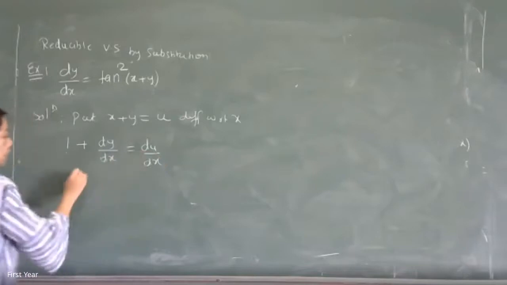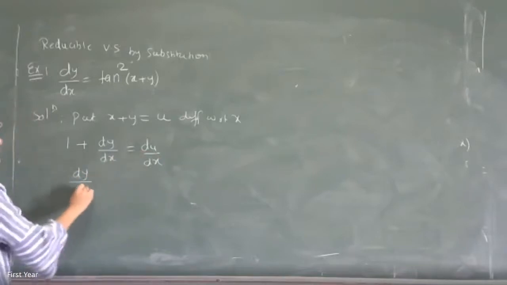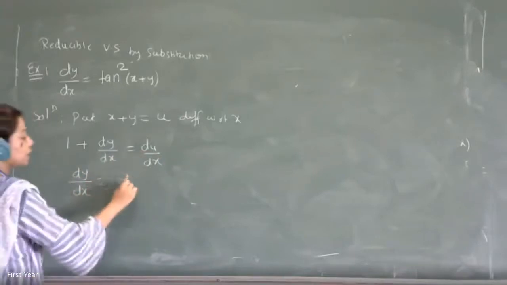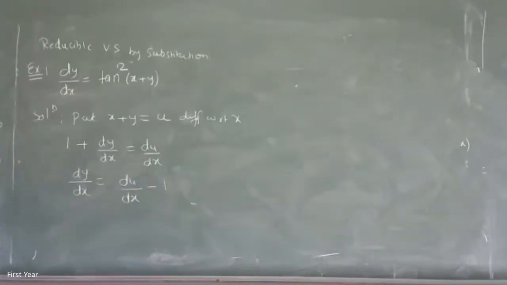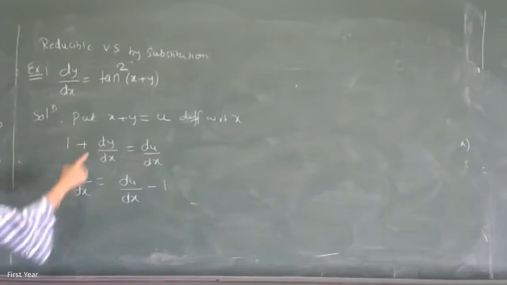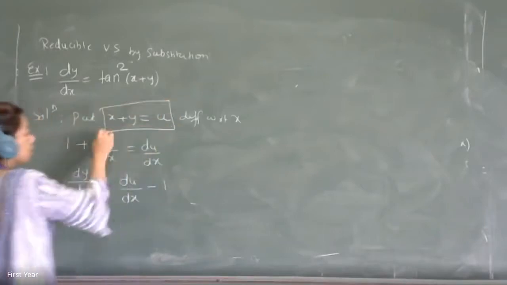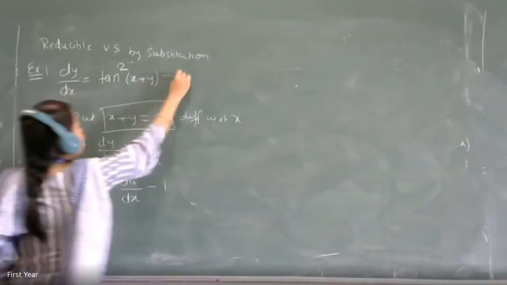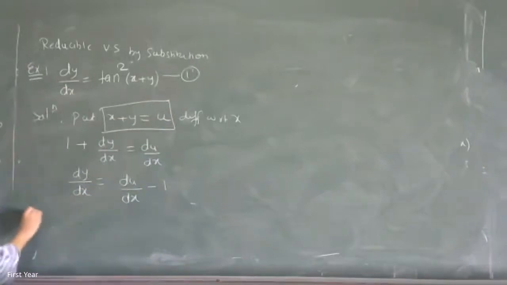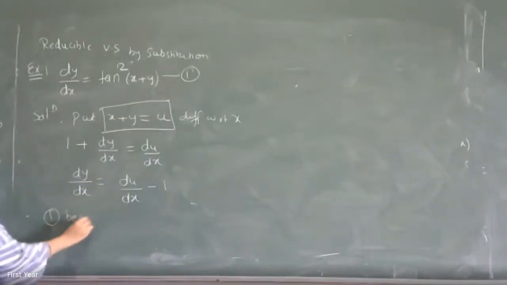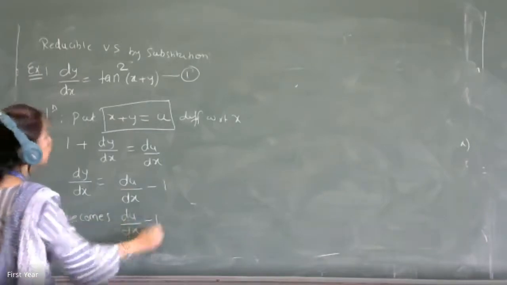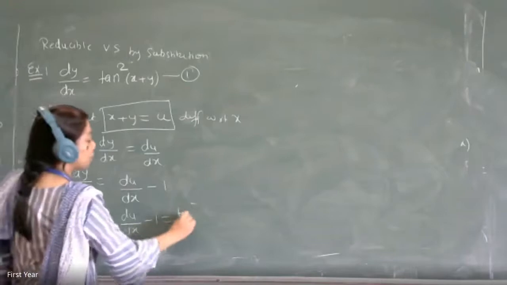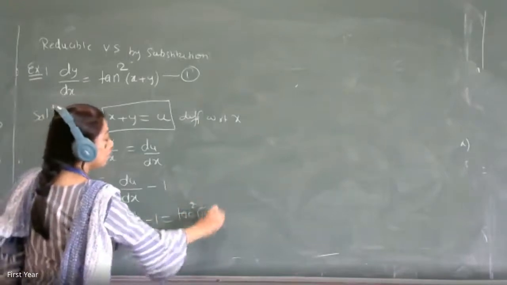Why am I doing this step? Because I should get the value of dy by dx. What is dy by dx? It is du by dx minus 1. Okay, so you use these substitutions in the equation. Therefore, it becomes du by dx minus 1 is equal to tan square of the new variable u.